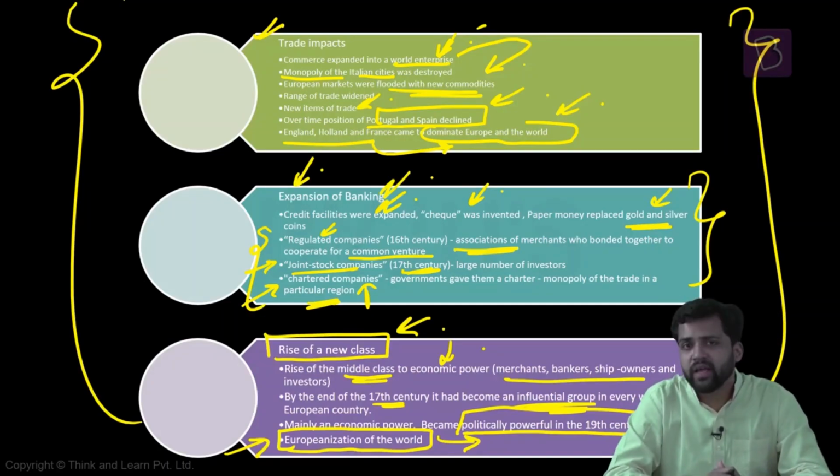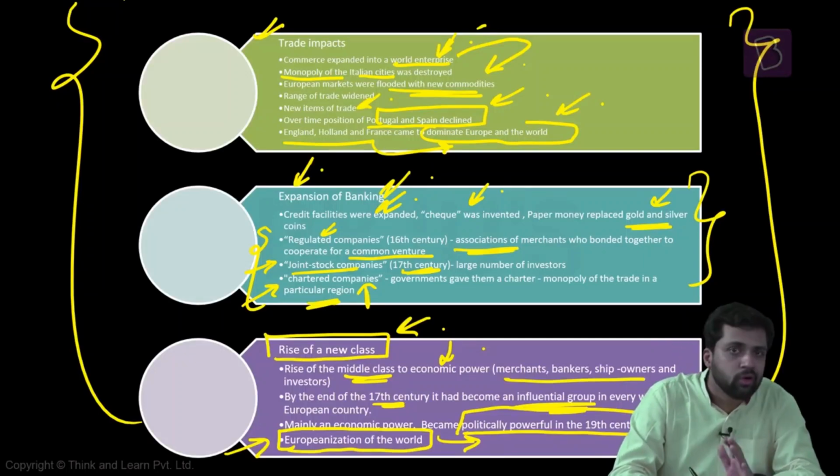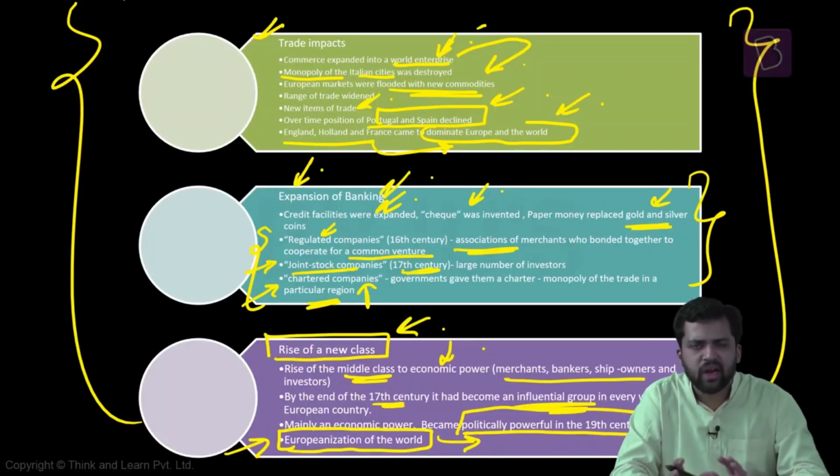How trade and commerce activities are taking place. There is expansion of these activities at a large scale, and it is happening in an organized manner. What is the reason it is happening? Which are the countries playing the lead? And as a consequence of the commercial revolution, over a period of time, how Italy's dominance is decreasing, and how certain countries, England, Holland, and France, started to dominate.